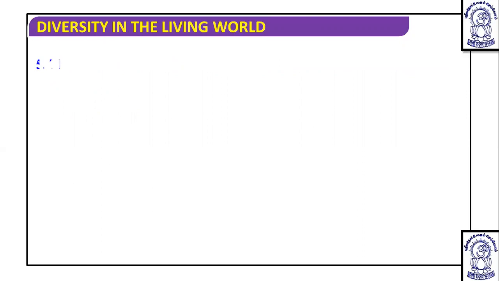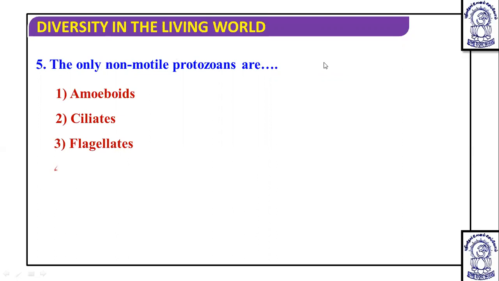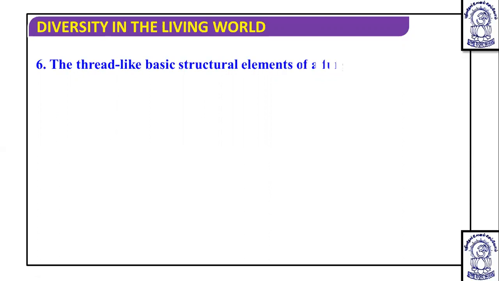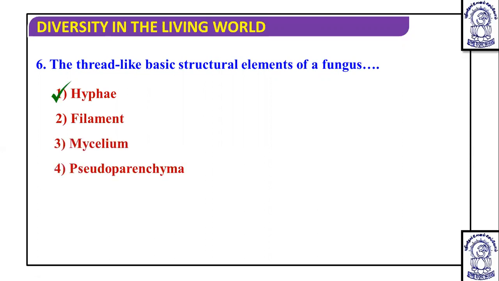Okay, then the next one is, the only non-motile protozoans are. The non-motile protozoans, if we talk about them, are the last group, the sporozoans, in which the locomotory organelle is absent. So sporozoans become the correct answer, which include Plasmodium. Then, the thread-like basic structural element of fungus. The thread-like structures are known as hyphae, and when the hyphae form a cross-linked structure, the group of hyphae forms the body of the fungus, and the body is known as mycelium.